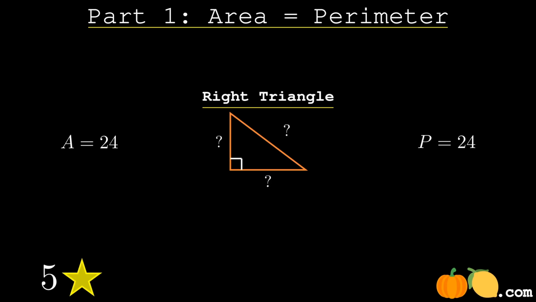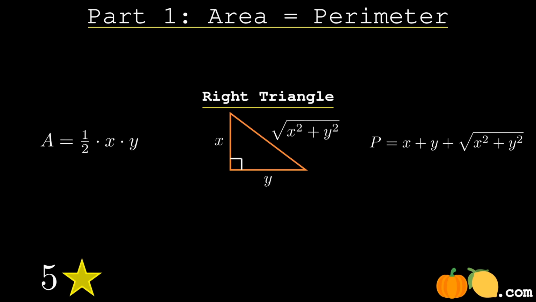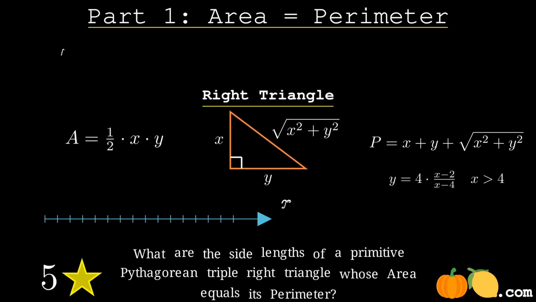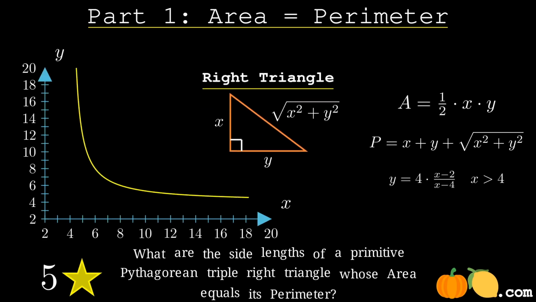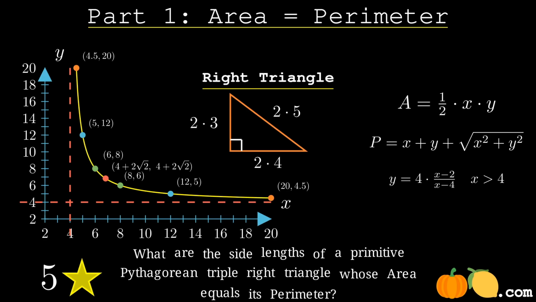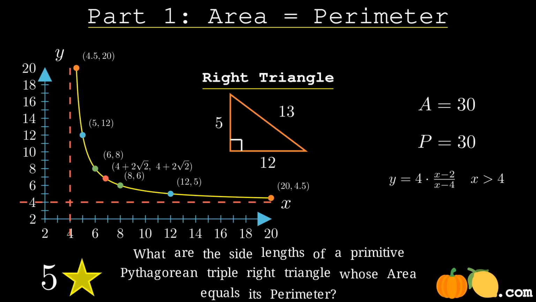There are actually an infinite number of right triangles that will have the same area and perimeter. However, there's only one other that is a perfect right triangle in that all of the side lengths are integer values. What differentiates it from the 6, 8, 10 triangle is that it is primitive. The 5, 12, 13 triangle is a primitive Pythagorean triple.